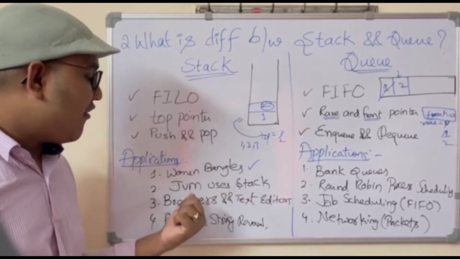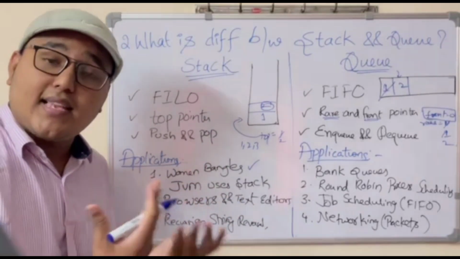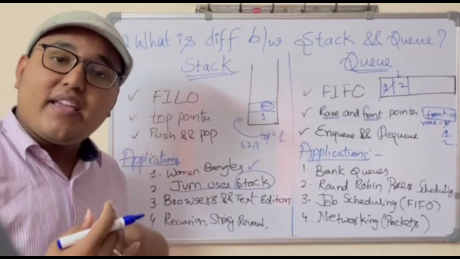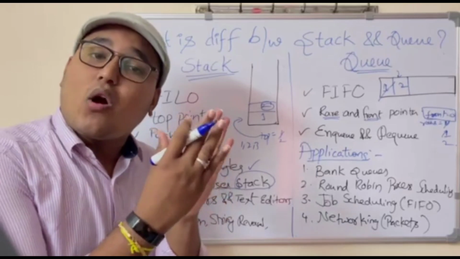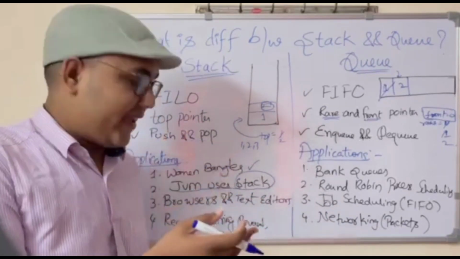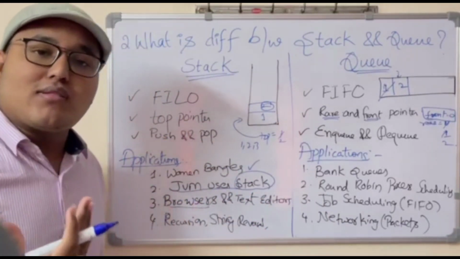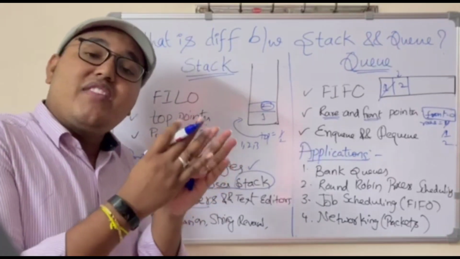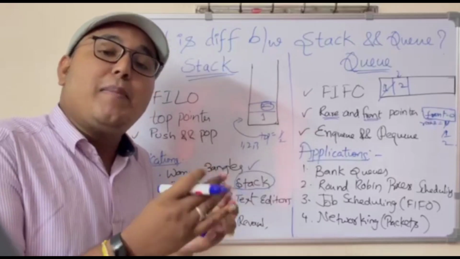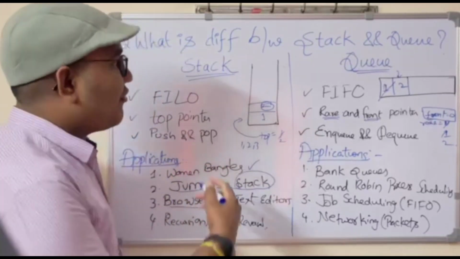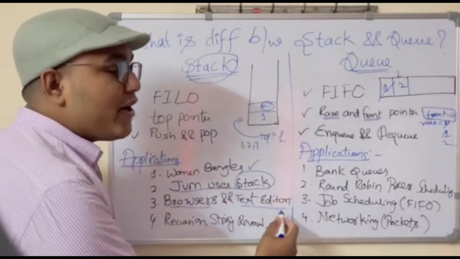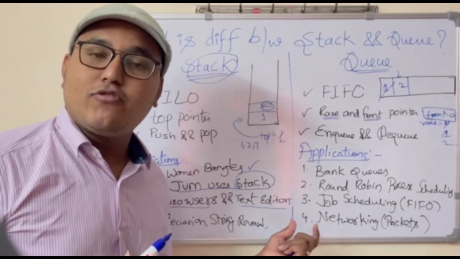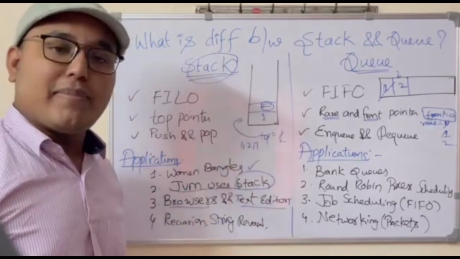In addition to this, there are a few computer science examples where in JVMs we use stack. Let's say for memory allocation, there is memory called stack memory where it uses stacks. And also, if you open browsers, if you click on back, then automatically whichever application you are using will be popped up. So this is because of the stacks application only. And undo and redo operations in text editors like Notepad, Notepad++, Visual Studio Code are also examples of stacks.